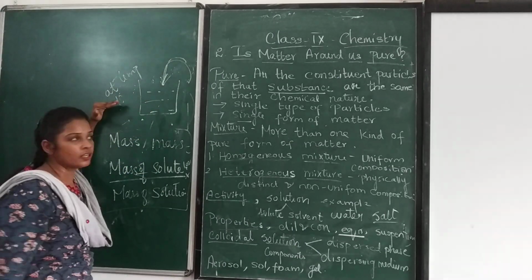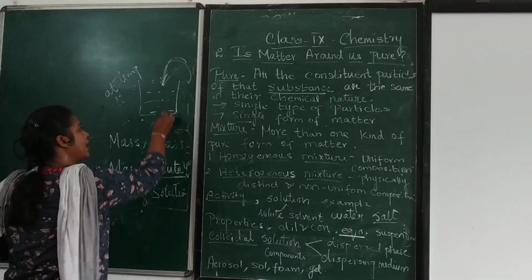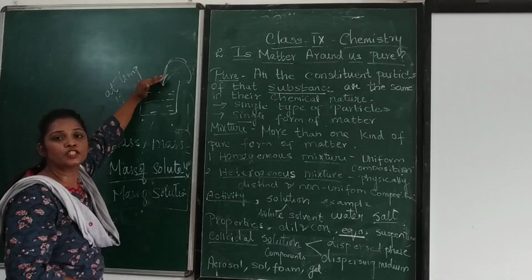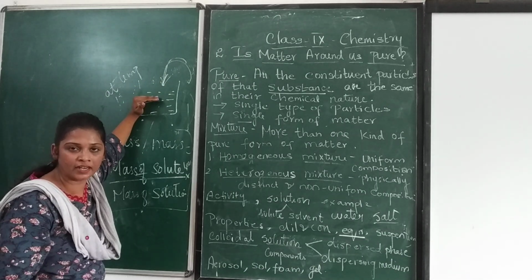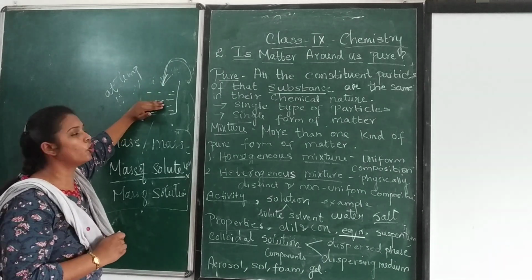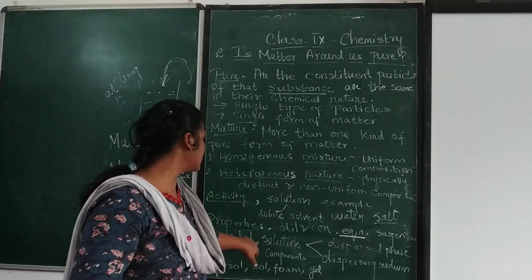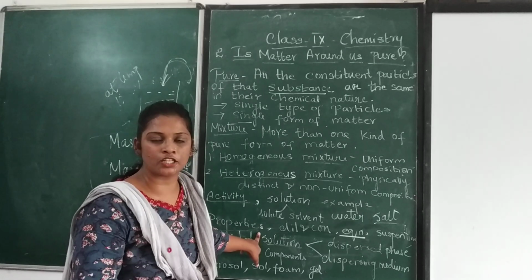So what is unsaturation? Here we can have some gap. When the solute is mixed with the solvent and it is lesser than the saturation level, it is called unsaturated. So this is how we can say about saturation and unsaturation.